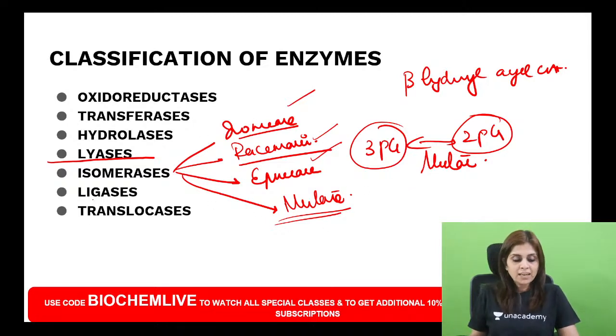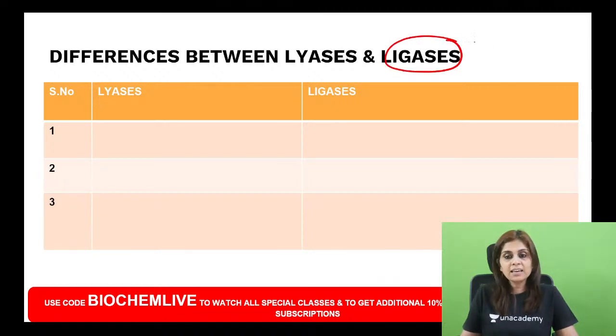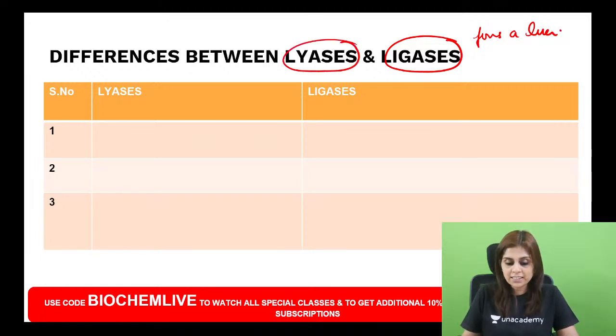Okay. Now about ligases. What I want you to know about ligases is that ligase also forms a linkage, like lyase. Did I tell you lyase breaks the linkage? When you reverse the reaction, it can form a linkage.